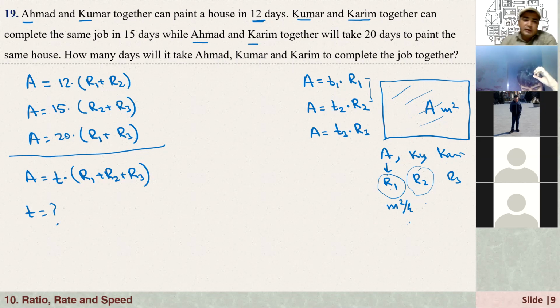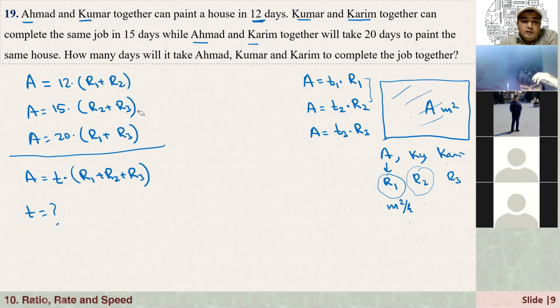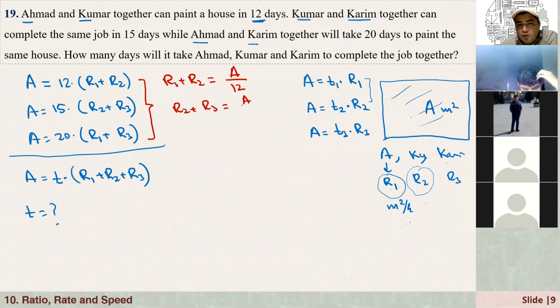Okay. So now how can I find this? As you see here, from the first equation, I can find R1 plus R2. That's equal to A over 12. From the second one, we can find R2 plus R3. That's equal to A over 15. From the last one, we can find R1 plus R3. That's equal to A over 20.